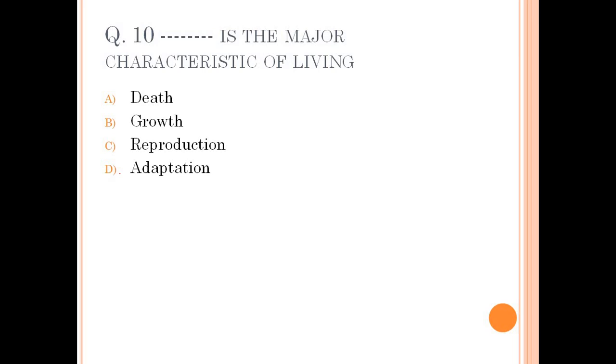So let's move to question number 10. Dash is the major characteristics of living. Option A death, option B growth, option C reproduction, option D adaptation. Okay. Here major characteristics of living is death, because every living organism are mortal. So this is the major characteristic of living being. Okay? I hope all are clear.